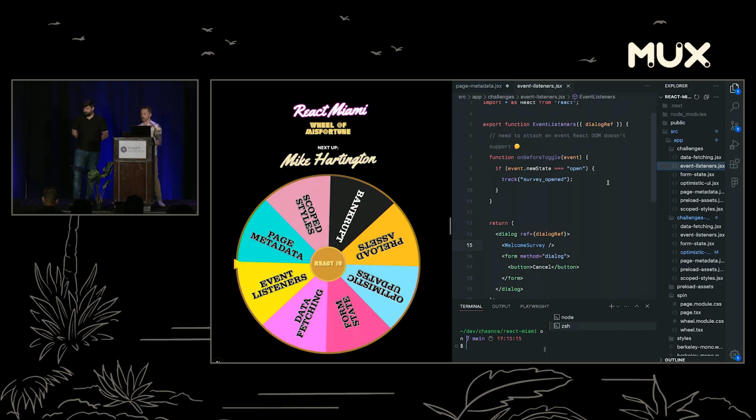So one such API is dialog. If you've ever worked with a native HTML dialog, it has this event called beforetoggle. And I think this actually changed recently, but it's a new event, and React DOM for a while didn't have the bindings for this. So what we need to do is attach the event handler directly to the DOM element without any of React's props. And again, no libraries. You have to do it right here in the component. So let's see what you got.